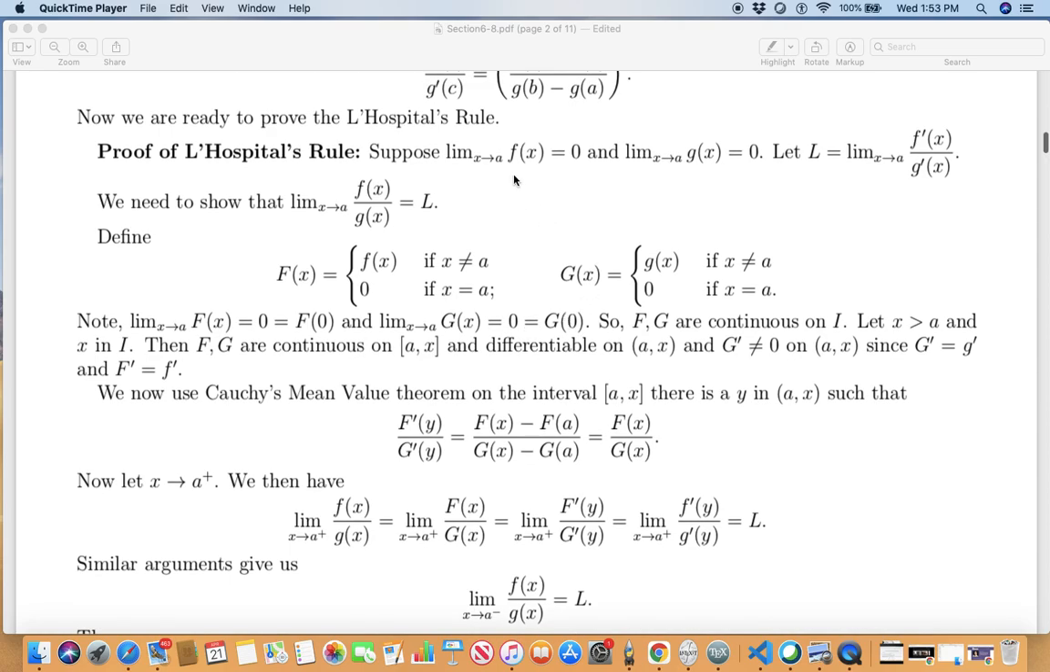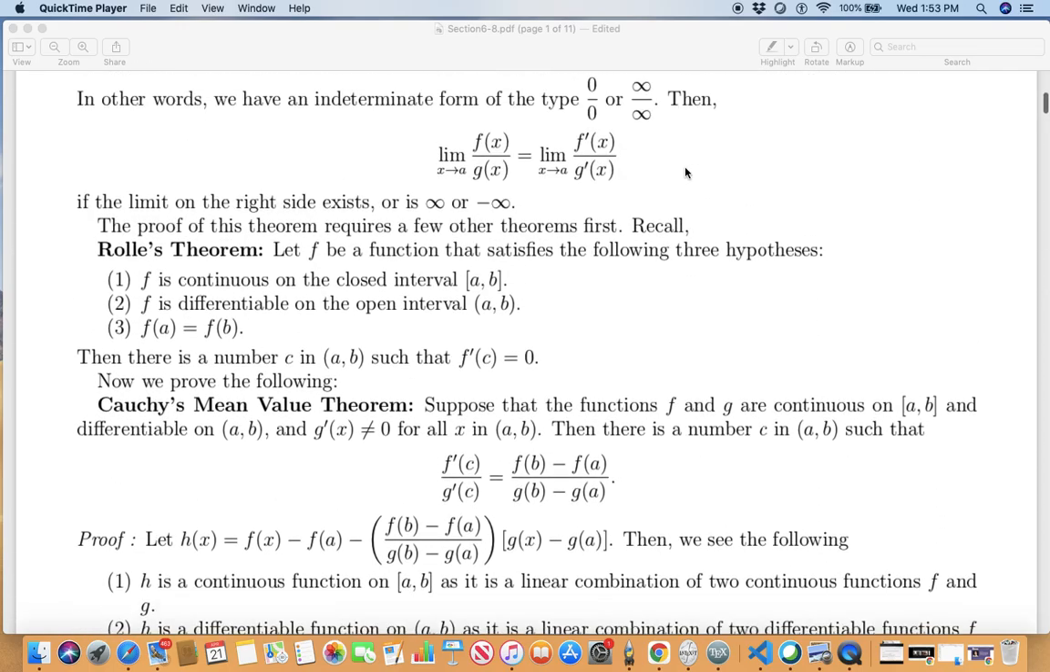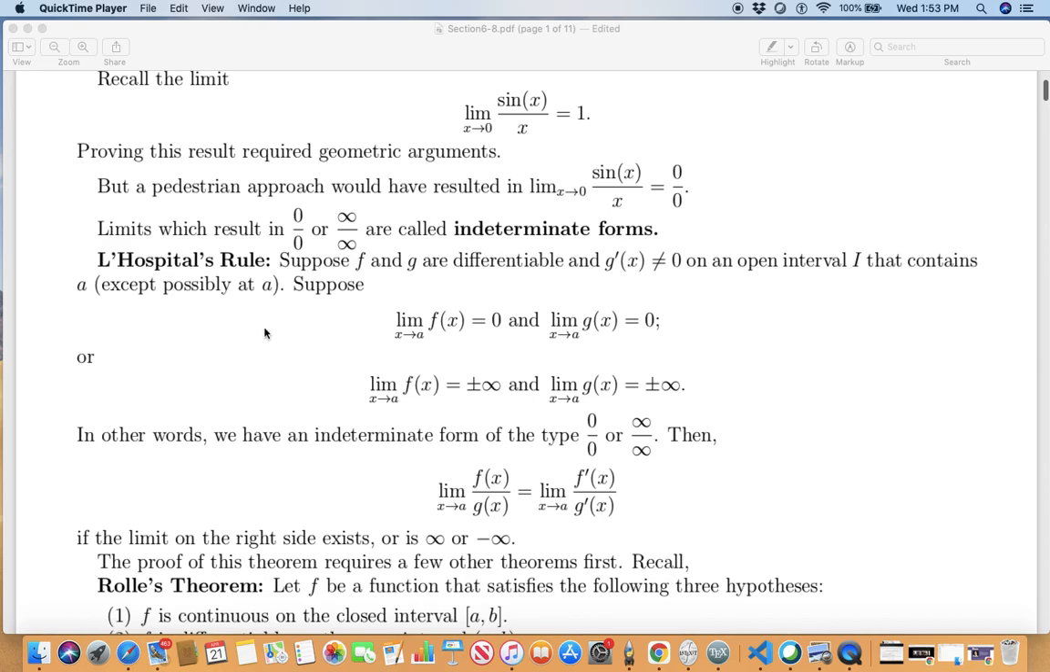So notice, why are we making a fuss about all this? f and g were differentiable except possibly at a. Okay, go back to the statement. f and g are differentiable, therefore they are continuous. g prime(x) is non-zero, okay, except possibly at a. So at a, f and g may not even be continuous. g prime at a may be 0 for all you know.